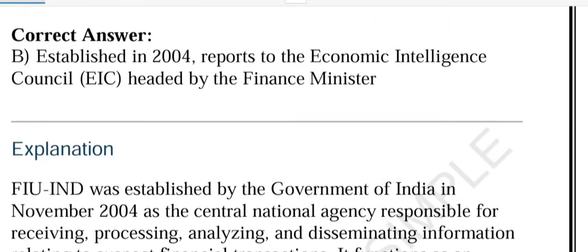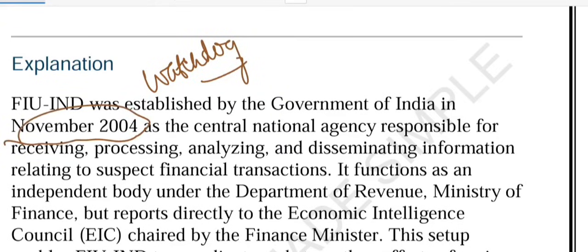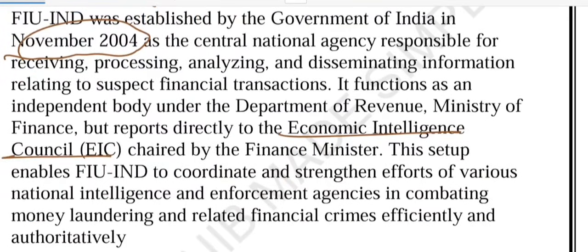So what we learned from this question is that FIU-IND is a watchdog. They are the watchdog of suspicious financial transactions, established in November 2004 under the Ministry of Finance, reporting to the EIC. EIC stands for Economic Intelligence Council. They work with multiple agencies like ED, CBI and RBI to fight money laundering and financial crime.